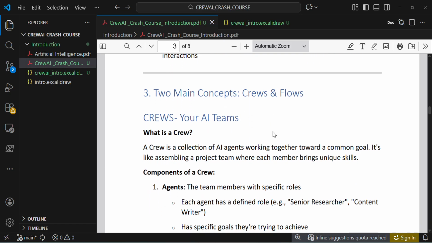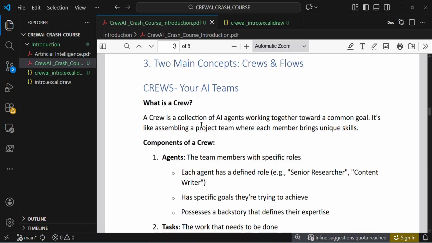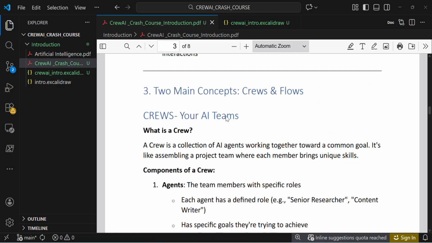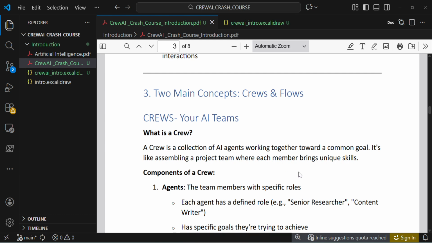So the core idea of using CrewAI: in CrewAI there are two main concepts, crews and flows. In CrewAI we can create agents in two ways, one is crews and one is flows, right? So the first one is, what is a crew? A crew is a collection of AI agents working together toward a common goal.